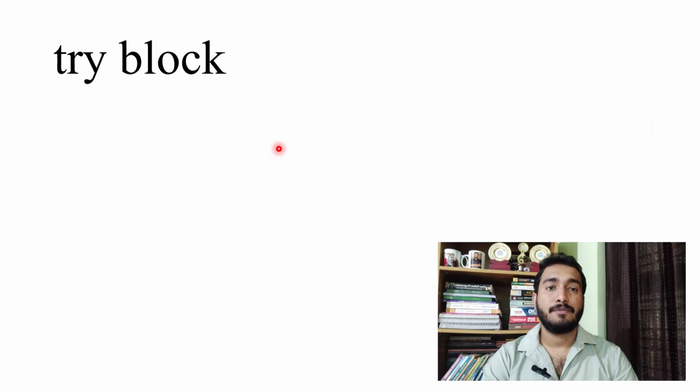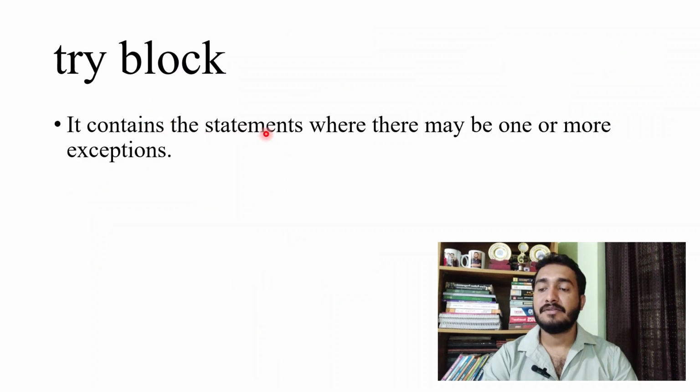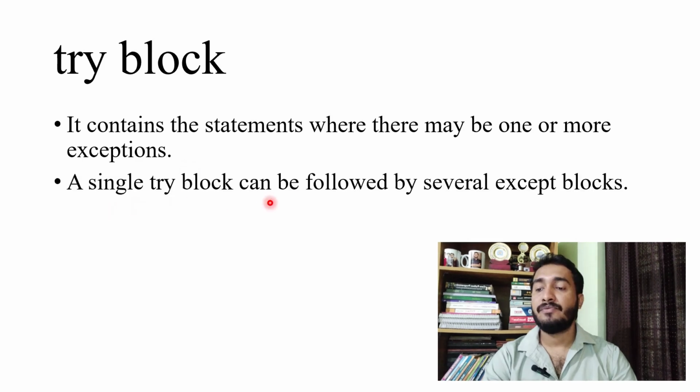So what is try block? It contains the statements where there may be one or more exceptions. If it feels that your code might throw an exception, that should be put inside try block. A single try block can be followed by several except blocks. So we can have multiple except blocks.